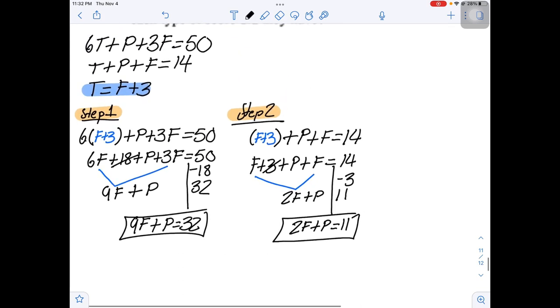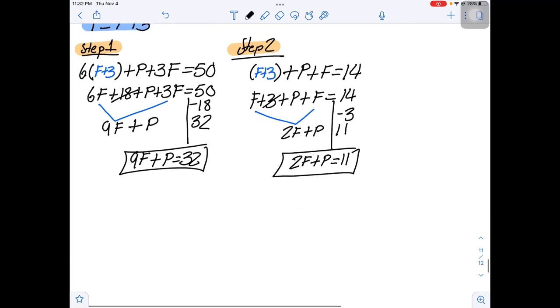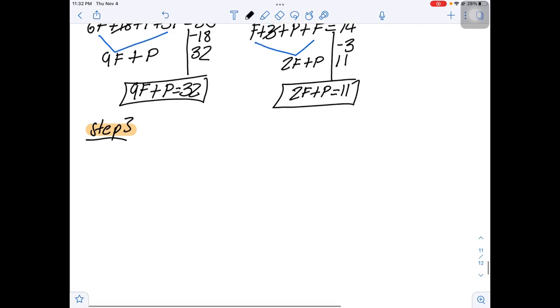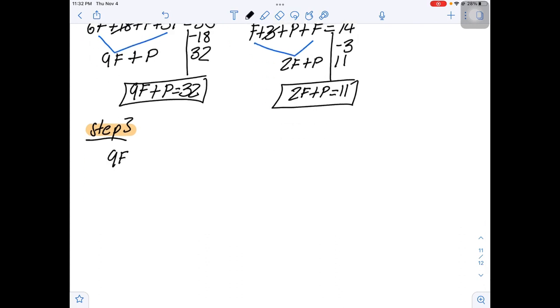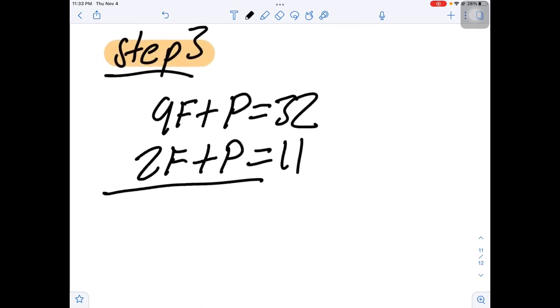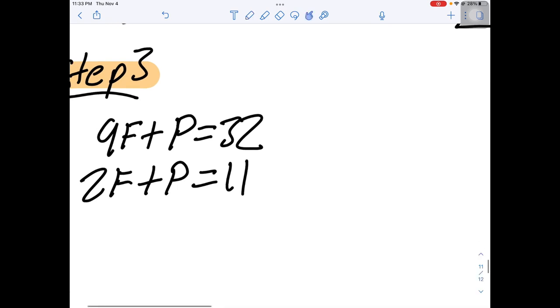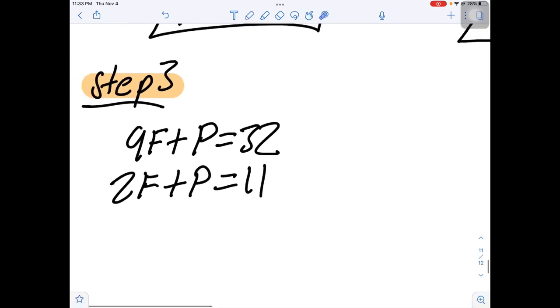Those are our two boxes, right? So step 3, we're going to take our two boxes and we're going to put them together. So 9f plus p is equal to 32. 2f plus p is equal to 11. So my question is, can anything eliminate?